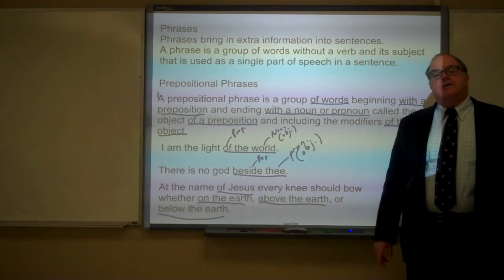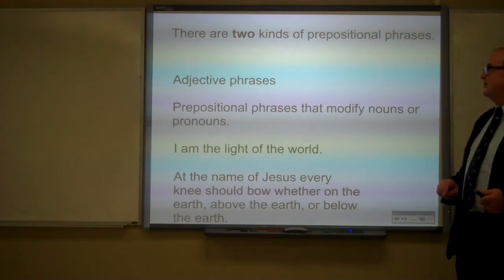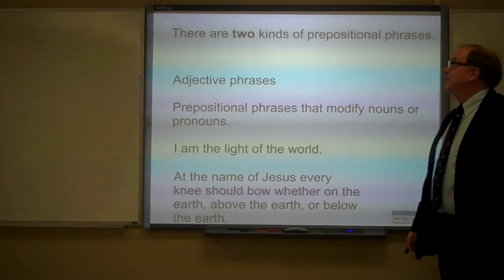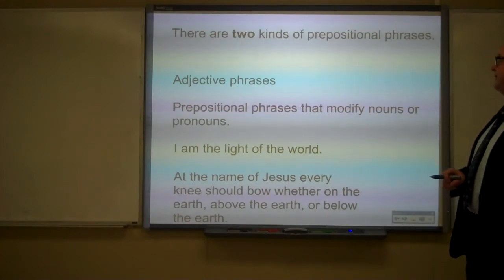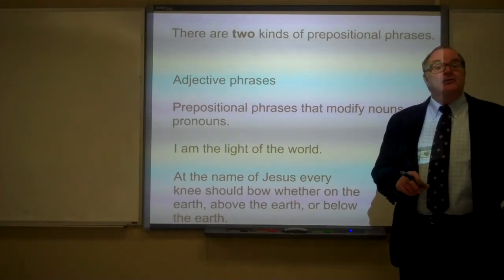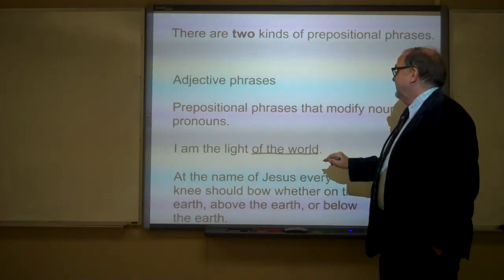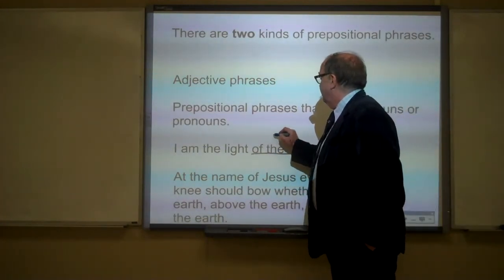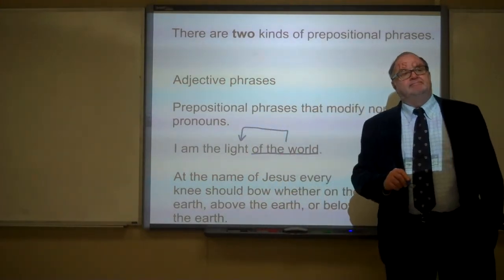Now, there are two kinds of prepositional phrases. And if you know your parts of speech, you may already figure out what they are. Adjective phrases are prepositional phrases that modify nouns or pronouns. So, in this sentence, I am the light of the world. Of the world modifies light. Okay.